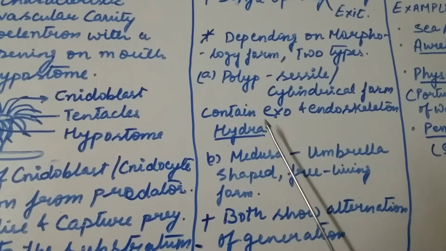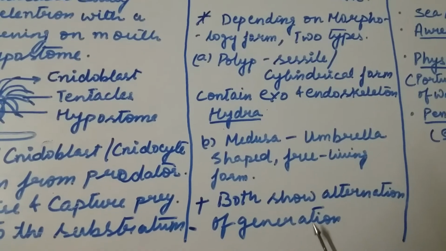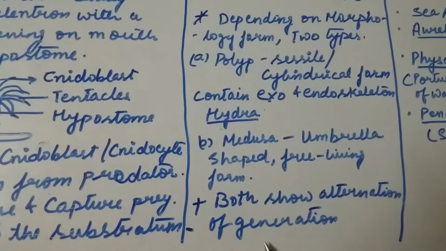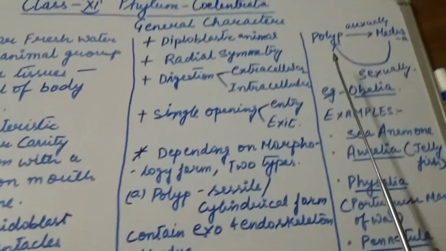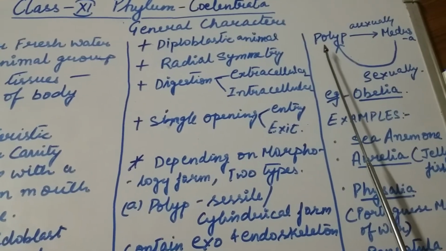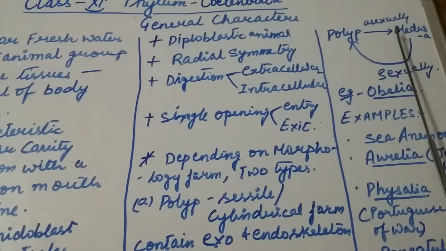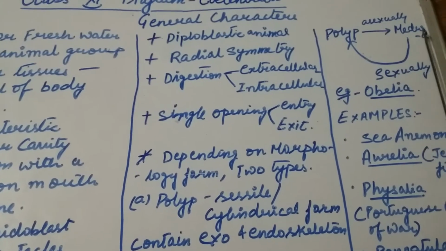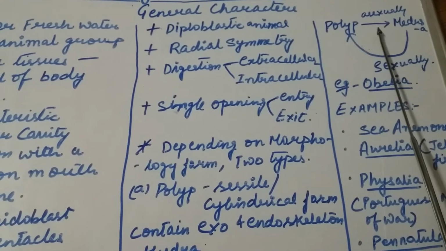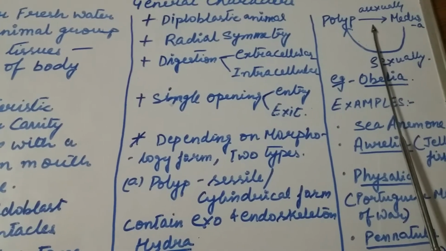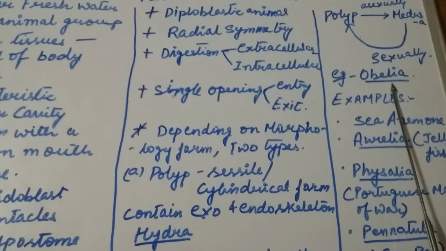Both forms, polyp and medusa, show alternation of generation, from polyp to medusa by asexual means, and again from medusa to polyp by sexual means, for example in Obelia.